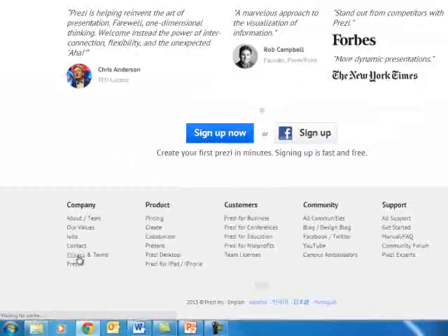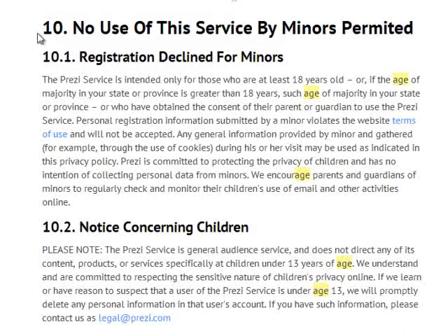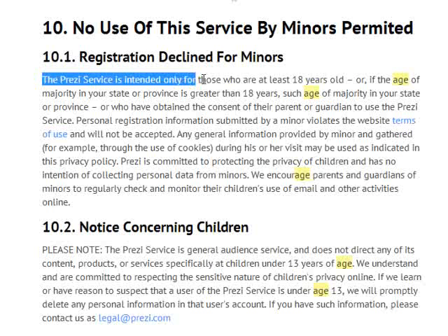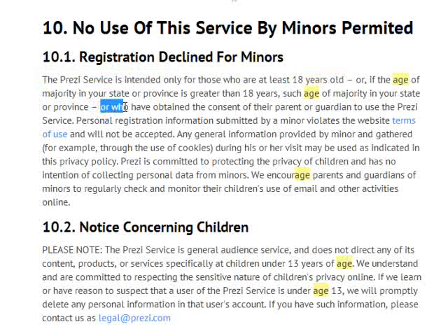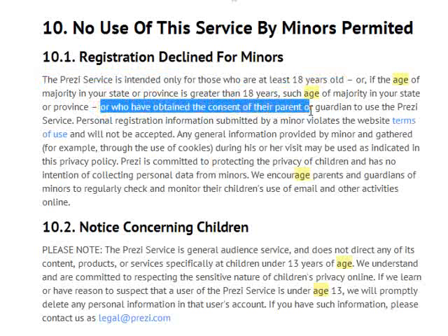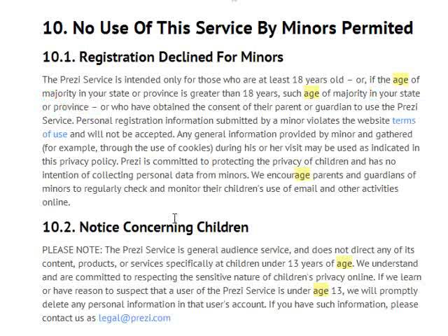I'm going to click on Privacy, and here it is, under number 10. It clearly states that the Prezi service is intended only for those who are at least 18 years old. And basically it's saying if you have obtained consent from your parent or guardian to use Prezi, then you can use it.